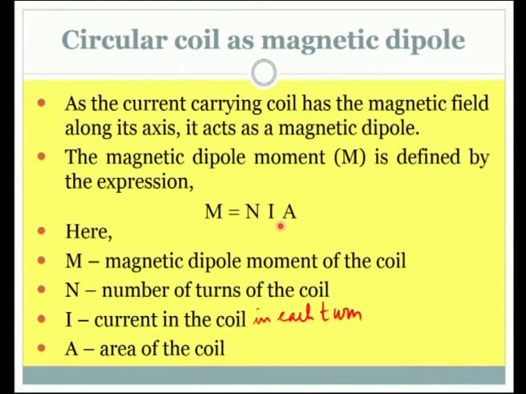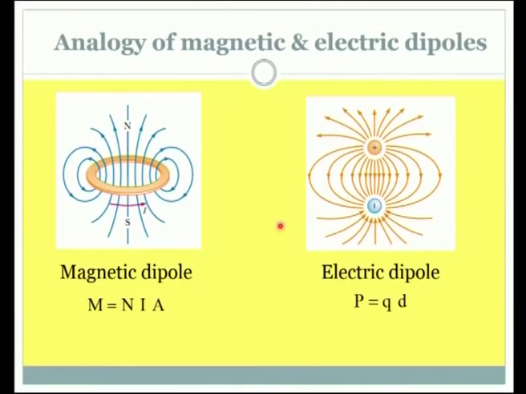Having defined the magnetic dipole moment, we can compare it with the electric dipole moment also. Shall we do that? So, this is the electric dipole moment. Magnetic dipole moment depends on number of turns, current and area, and electric dipole moment depends on the charge, any one of the charges, and the distance. Distance is d, the distance between the two charges. It depends on the charge and the geometrical factor. Here it depends on the current and the geometrical factor.